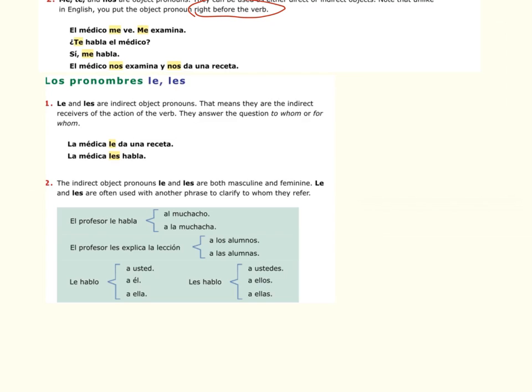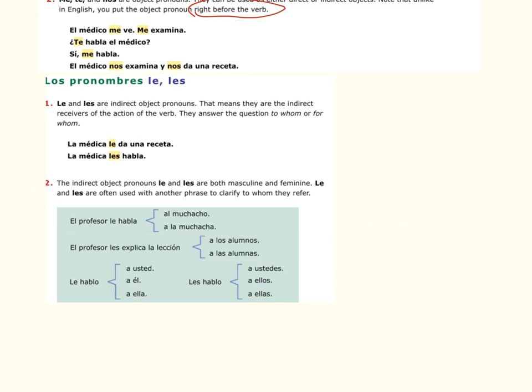You don't have to memorize this chart or anything, but this is just to show you that when it says el profesor le habla, it's very common to put another phrase after it. Now, if you translate it back to English, it's going to seem redundant. El profesor le habla al muchacho. That says the teacher talks to him, to the boy. So in English, when you translate it word for word, it's not going to make any sense, but you're going to see le and les all over the place in real, actual Spanish sentences when they're not trying to hold back on the grammar so as to not confuse you.